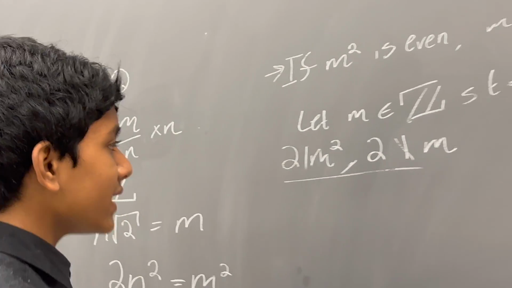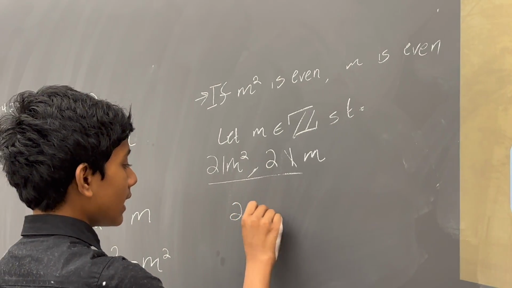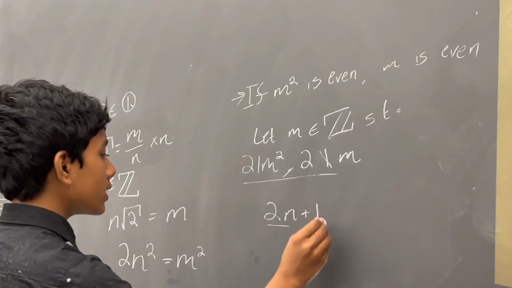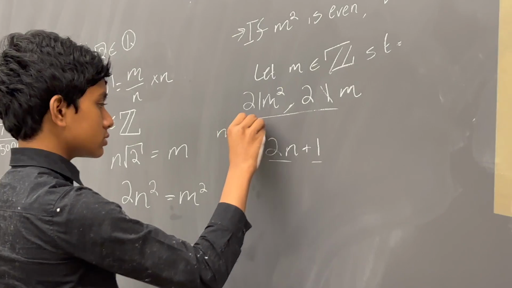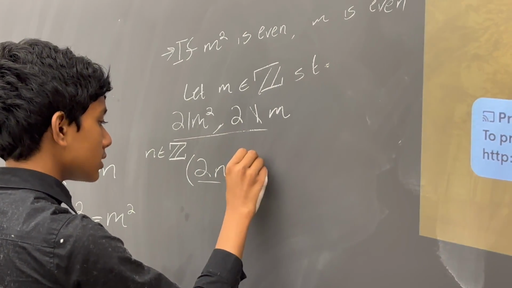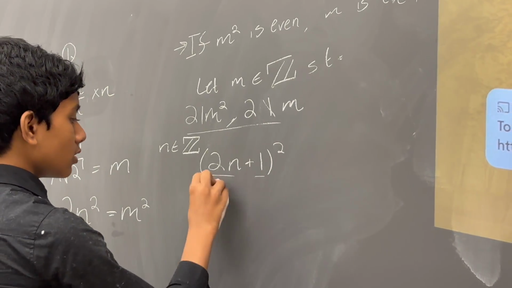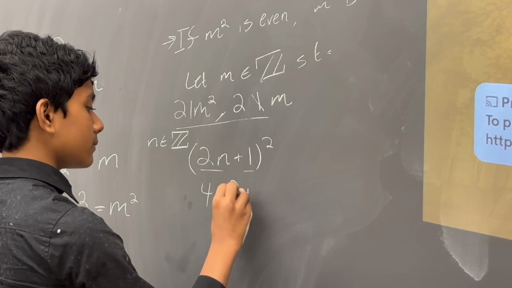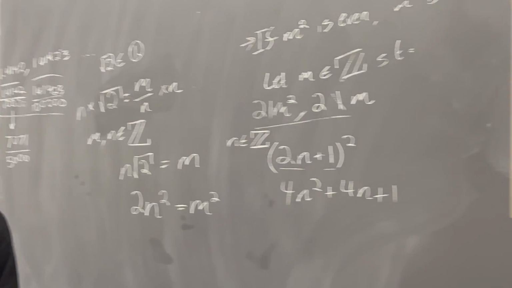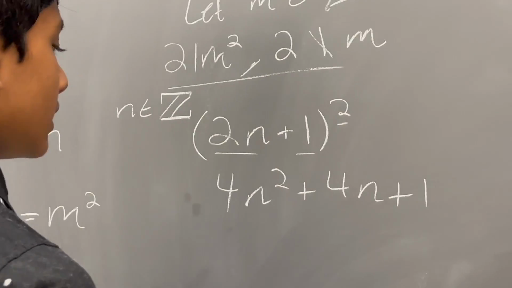Same exact method. Now, of course, we can express every odd number as some even number 2n plus 1, where n is, of course, also some random integer. So then we take 2n plus 1 and square it, right? So this gives us 4n squared plus 4n plus 1 by the binomial expansion, or just by foiling it out, because it's only second degree.